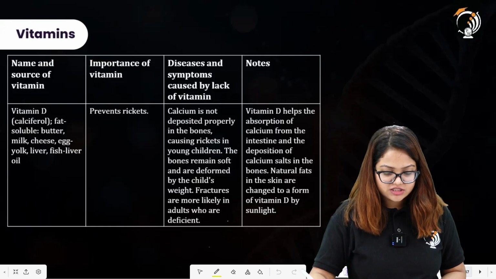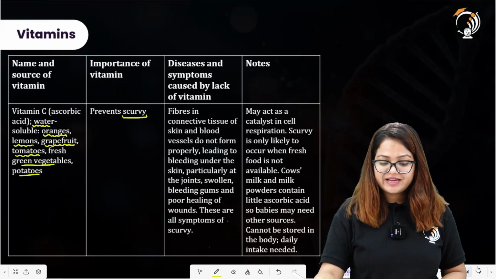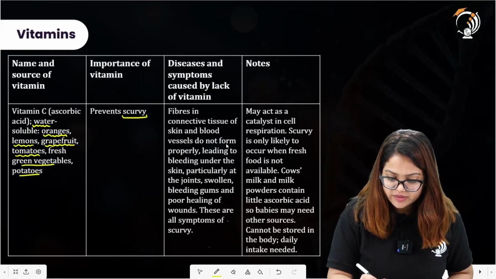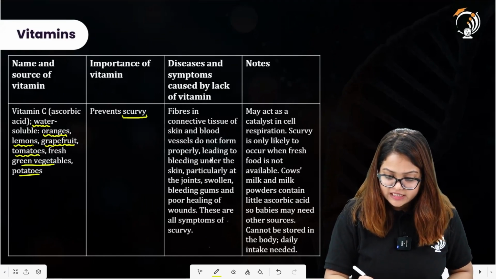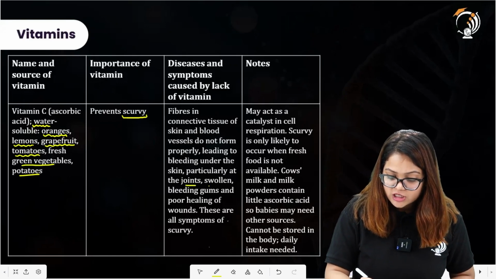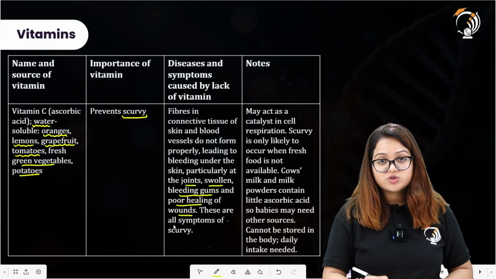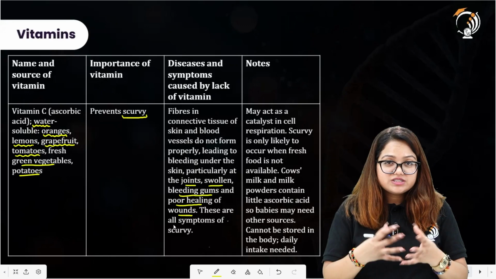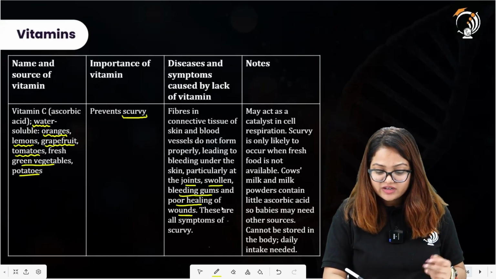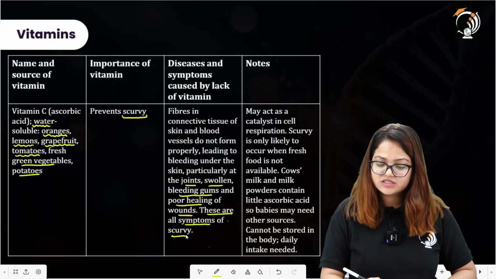Moving back to the table here. Diseases and symptoms caused by lack of vitamin: fibers in connective tissue of the skin and blood vessels do not form properly, leading to bleeding under the skin and particularly at the joints, swollen bleeding gums and poor healing of wounds also. So there will not be a faster recovery of the wounds. There will be a slow rate of recovery or healing of these wounds. These are all symptoms of scurvy.